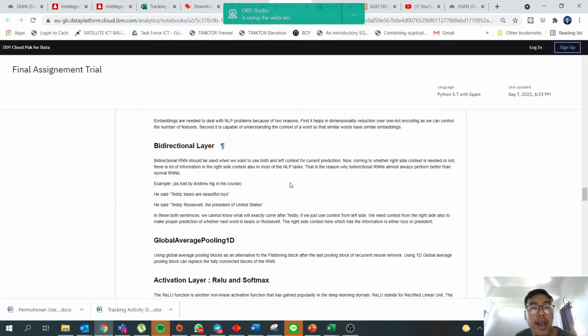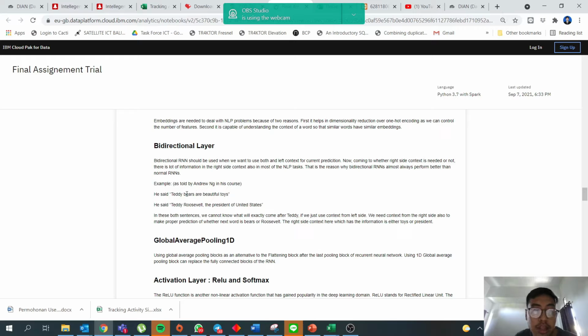Second is the bidirectional layer. Bidirectional layers should be used when we want to use both left and right context for the current prediction. Now, coming to whether right side context is needed or not, there is a lot of information in the right side context, also in most NLP tasks. That is the reason why bidirectional RNNs almost always perform better than normal RNNs.